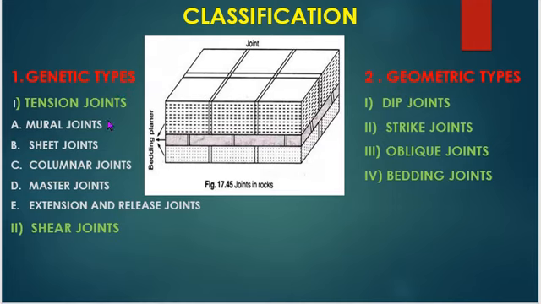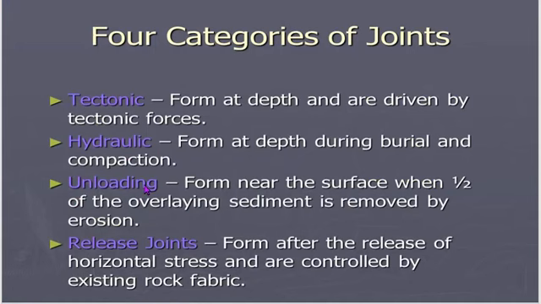Genetic types are further divided into tension joints and shear joints. Tension joints include mural joints, sheet joints, columnar joints, master joints, extension and release joints. Geometric types include dip joints, strike joints, oblique joints and bedding joints. There are four categorizations of joints on the basis of origin, that is tectonic, hydraulic, unloading and release joints.